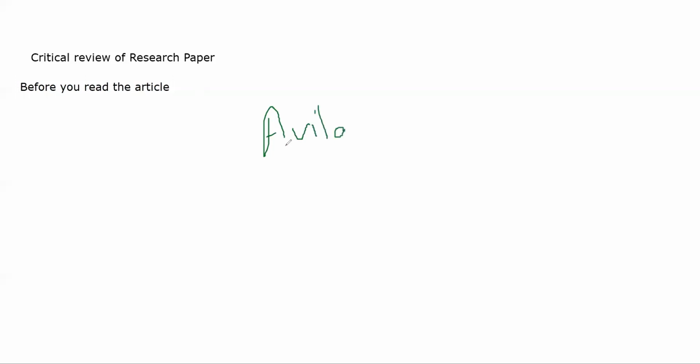I will write her name, and beside that I will write that research paper's name, XYZ, and beside that let's suppose I am writing the number 10. That 10 means that 10 different people have cited her paper in their article. 10 different people have used Avila's paper as a reference in their research. It can be anyone.